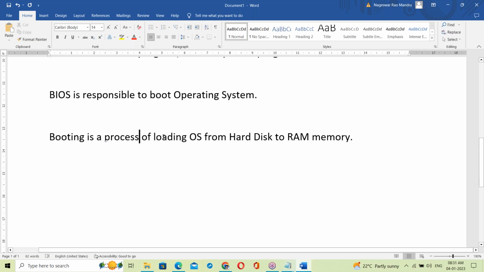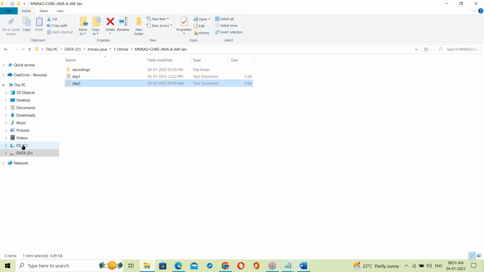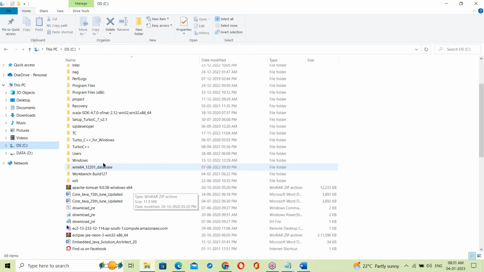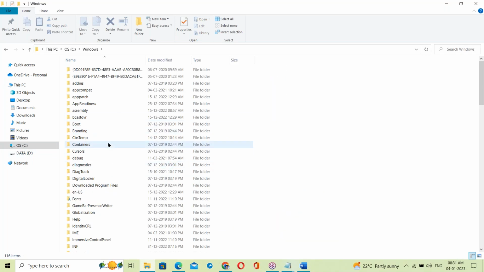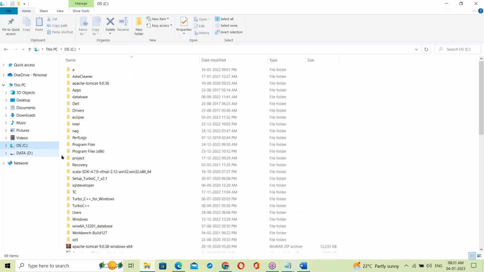Booting is a process of loading the OS from hard disk to RAM memory. Where is the OS? In the hard disk. Suppose the C drive: in the C drive, there is a Windows OS, and the C drive is inside the hard disk. The hard disk is for storage. RAM is for what? Data processing.